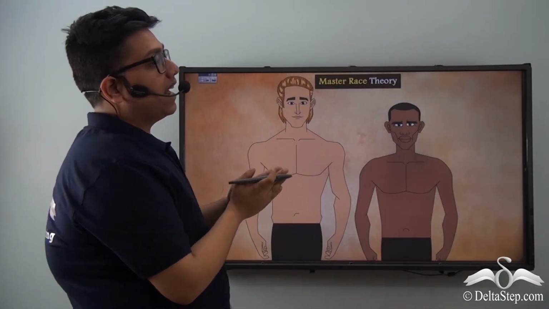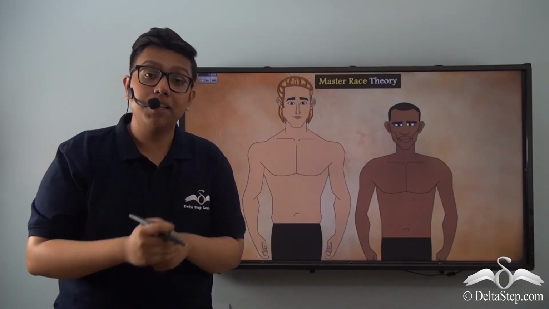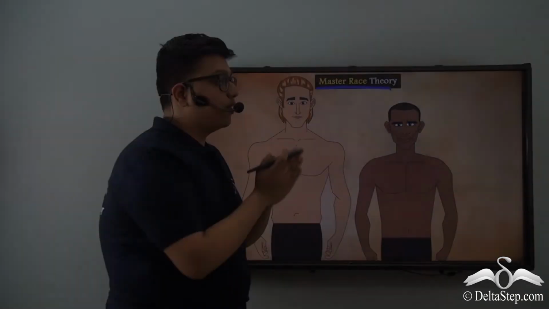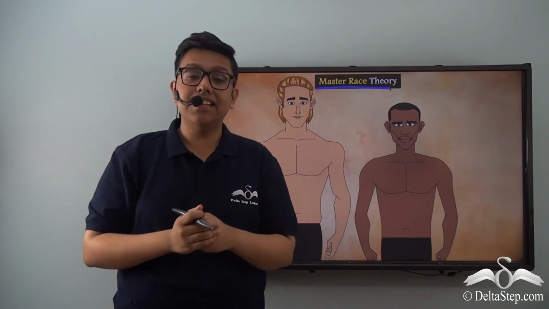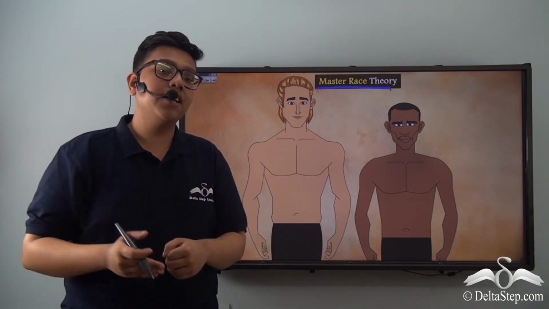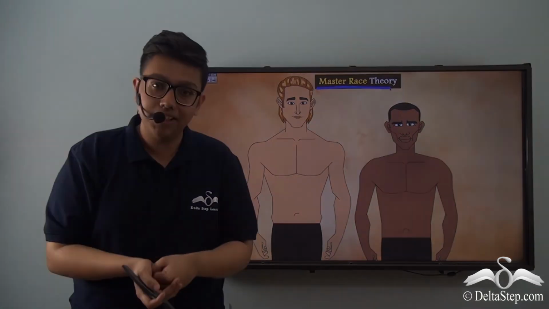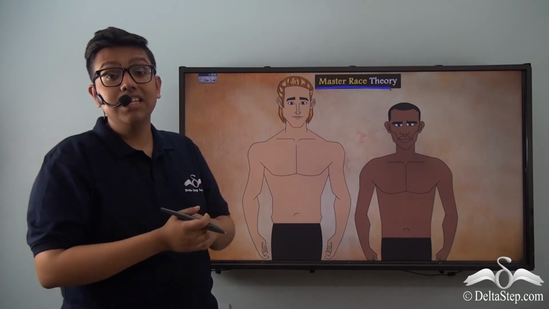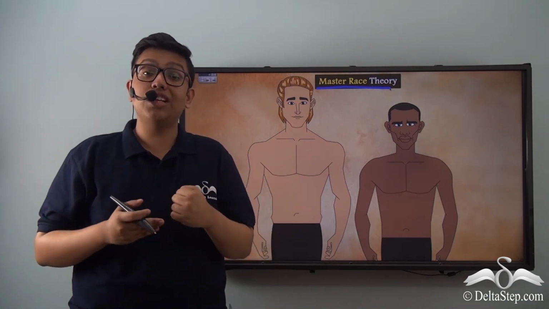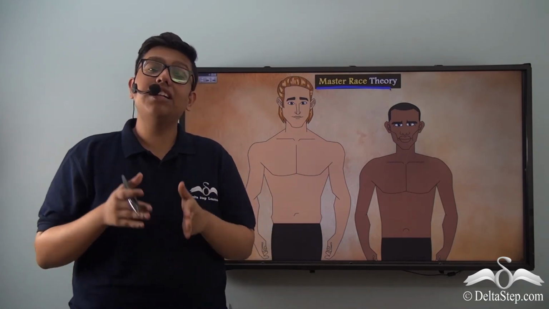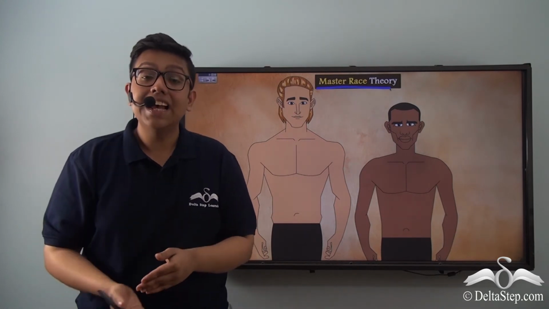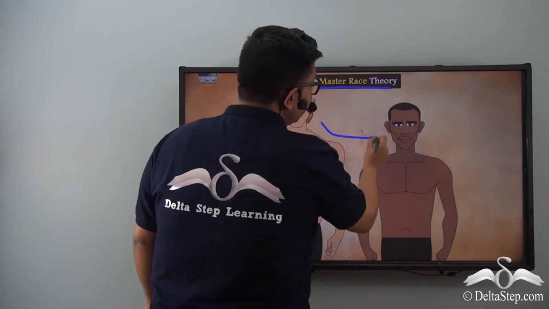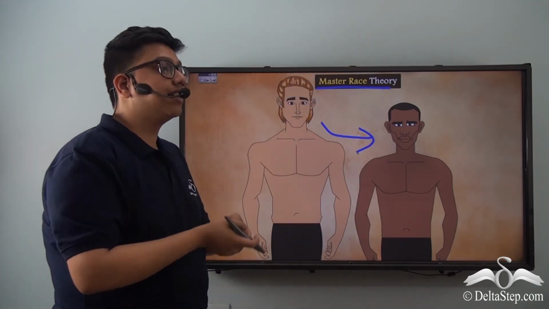So while justifying the fact that there are some races that are superior, Hitler and the Nazis came up with the master race theory. The theory which said that the Nordic Aryan race is biologically superior over any other race which are inferior. The Nordic Aryans of Germany are the ones who possess the best physical features and also have the strength to adapt to changing climatic conditions. And therefore they are the ones who will survive in the longer run. And thus it is justified for them to rule over the inferior races such as the Gypsies, the Jews and the Africans.